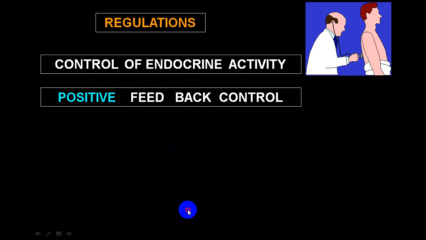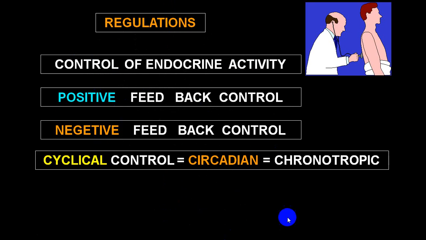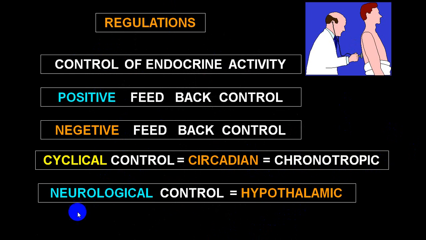Positive feedback system, negative feedback system, or by cyclical control, we call it circadian rhythm or chronotropic effects, or by neurological control. Basically, hypothalamus controls by neurological control.